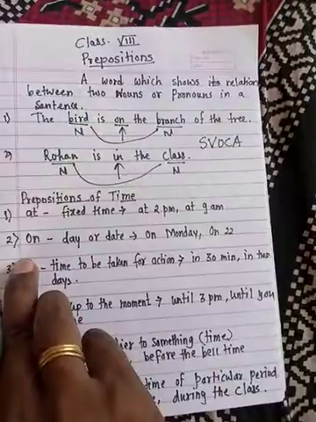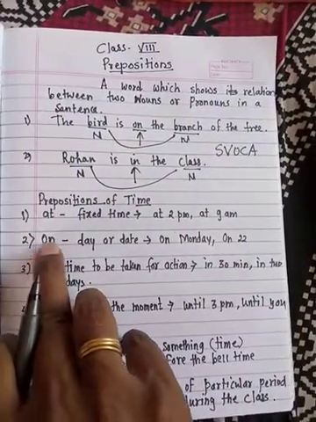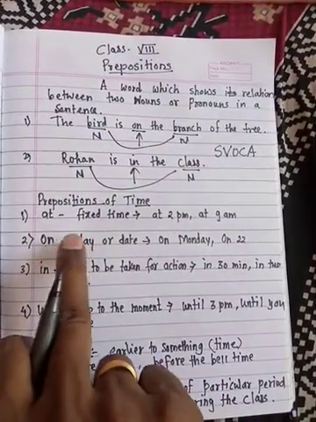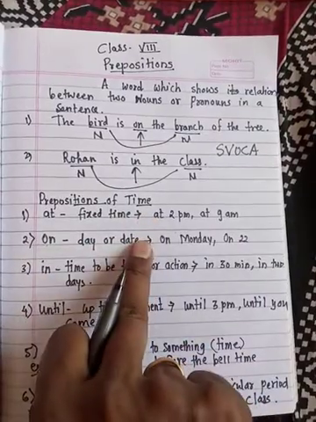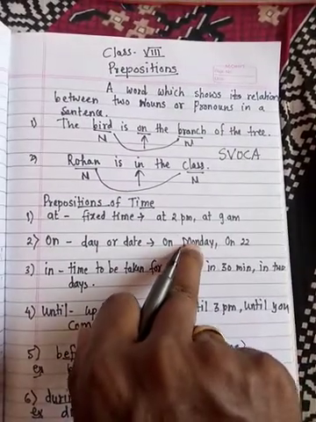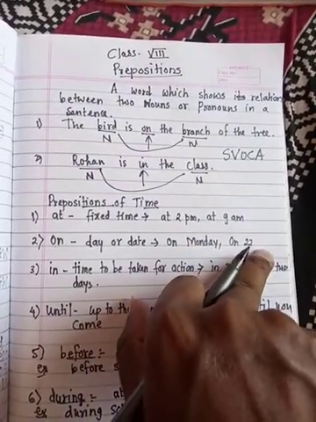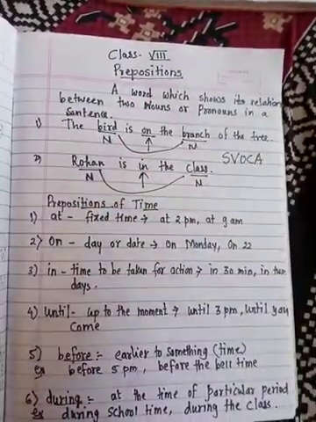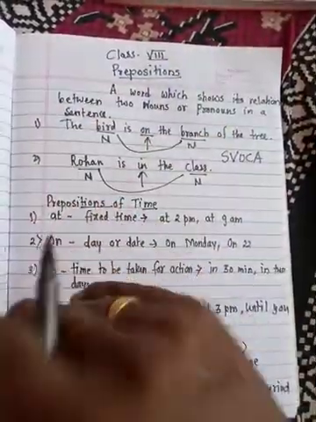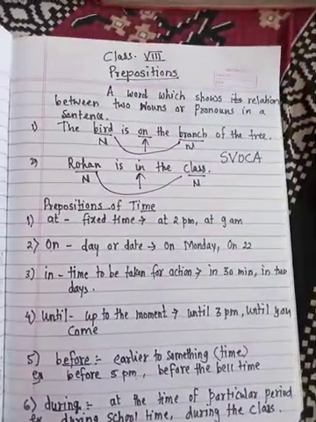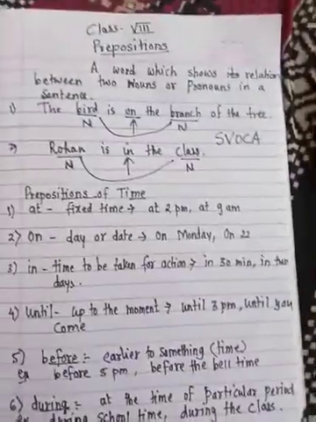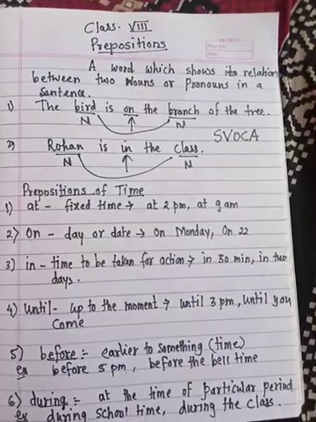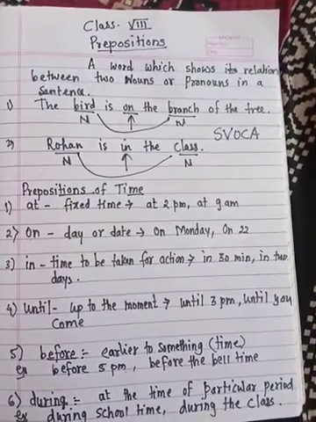Another one is on. On is used in case of time with day or date. Whenever a day is given or any date is given, remember only day and date. For month and year we have to use in. See here, for example, he is coming on Monday.